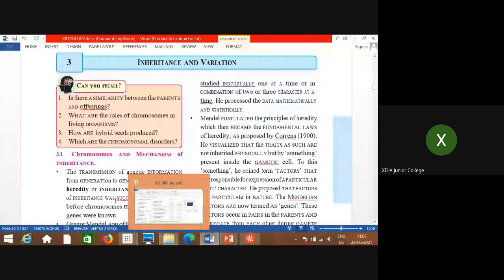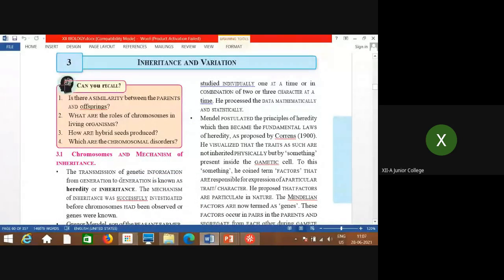Transmission of genetic information from generation to generation is known as heredity or inheritance. That means that character is transmitted from parents to the offsprings, and this mechanism is called heredity, that is inheritance. And because of this inheritance, so many characters are transmitted from generation to generation, from parents to the offsprings, and that continuation of life is there because of this.